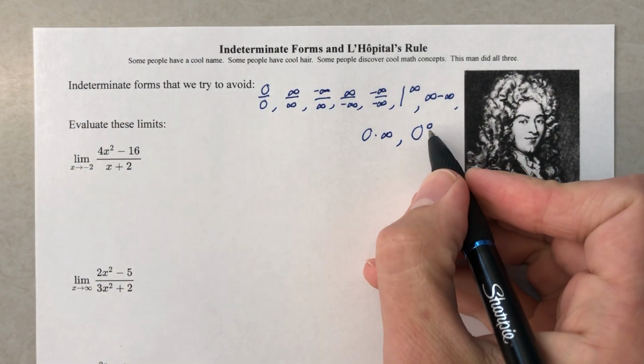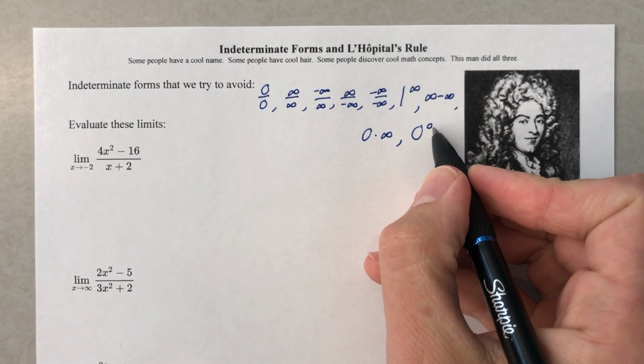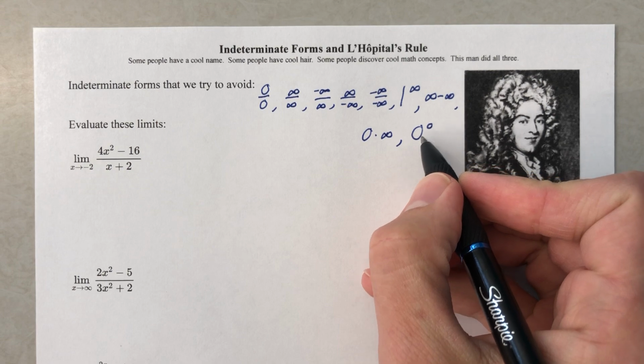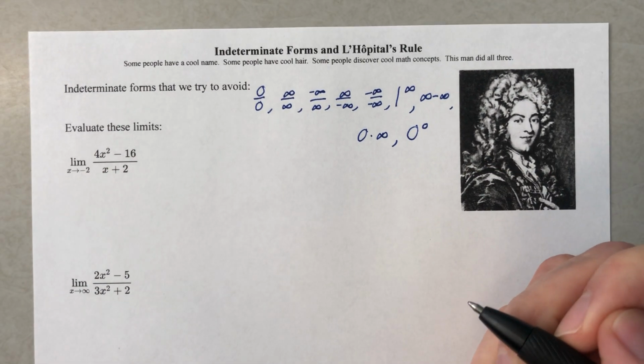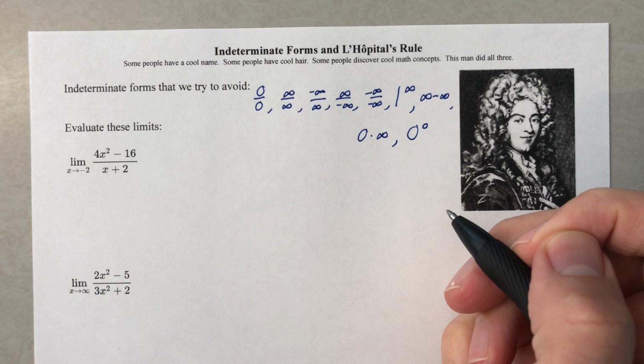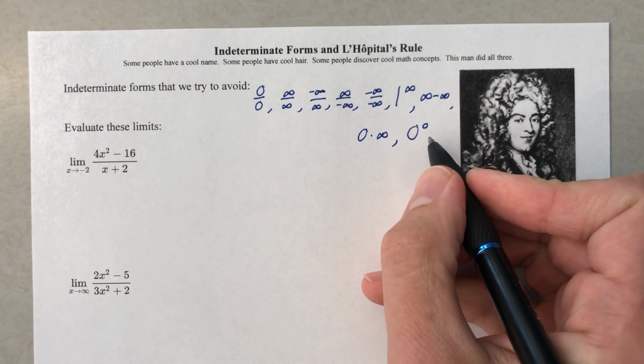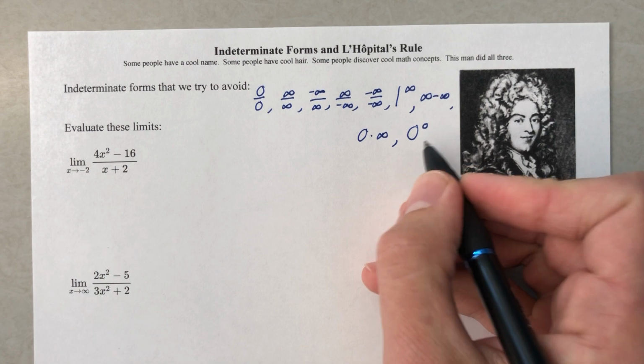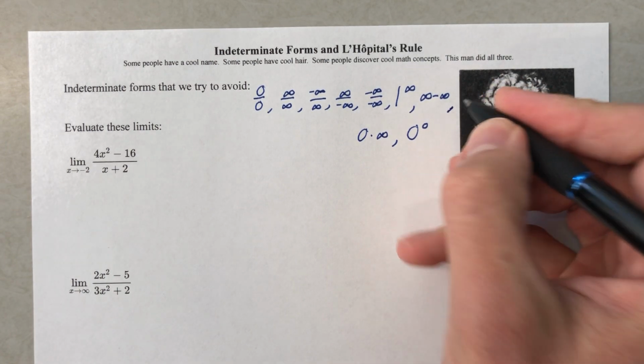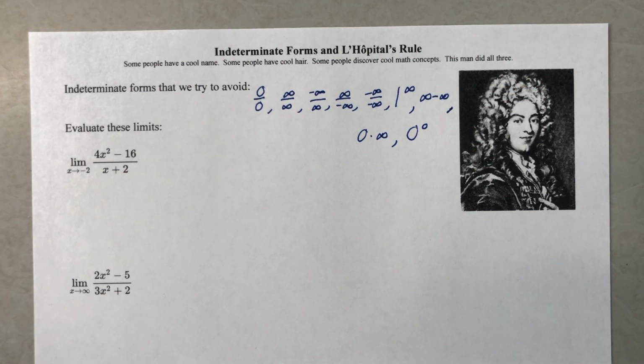Because 0 to a power is 0. Anything to the 0 power is 1. And then 0 to the 0, well, what is it? Who knows? There are some people, including the people who've programmed Desmos, who say this is 1. And as much as I respect them, I disagree. I believe it's indeterminate.